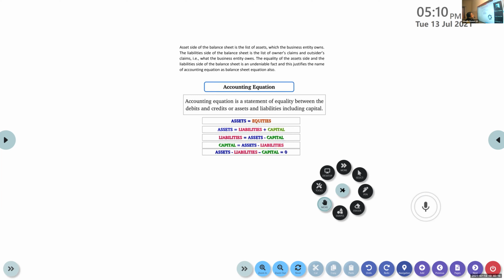Asset is equal to equity. What is equity?